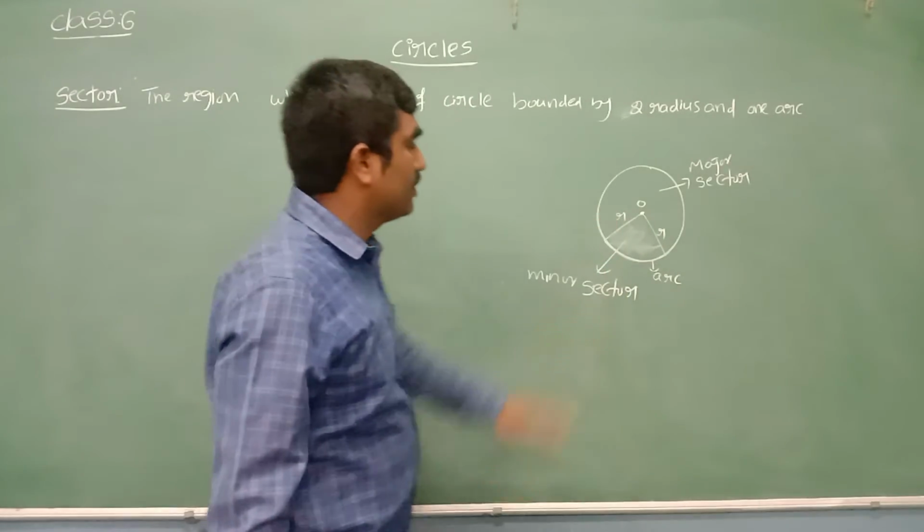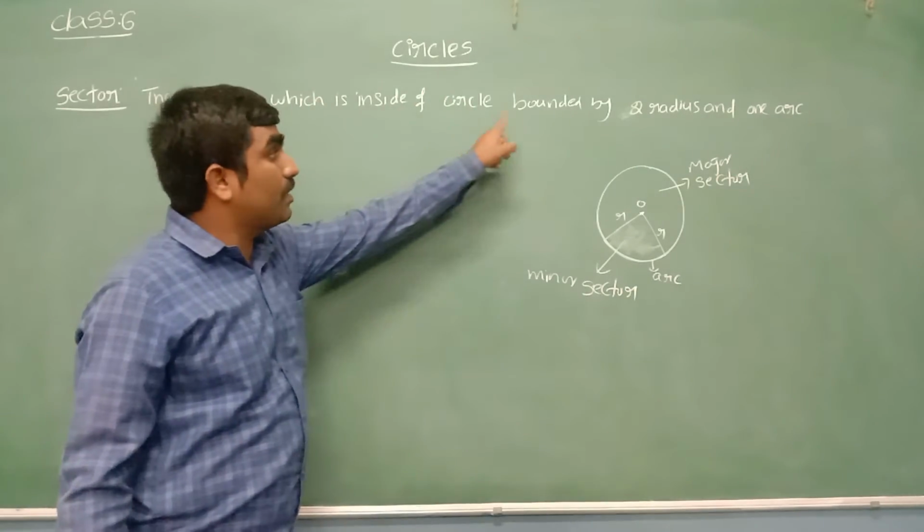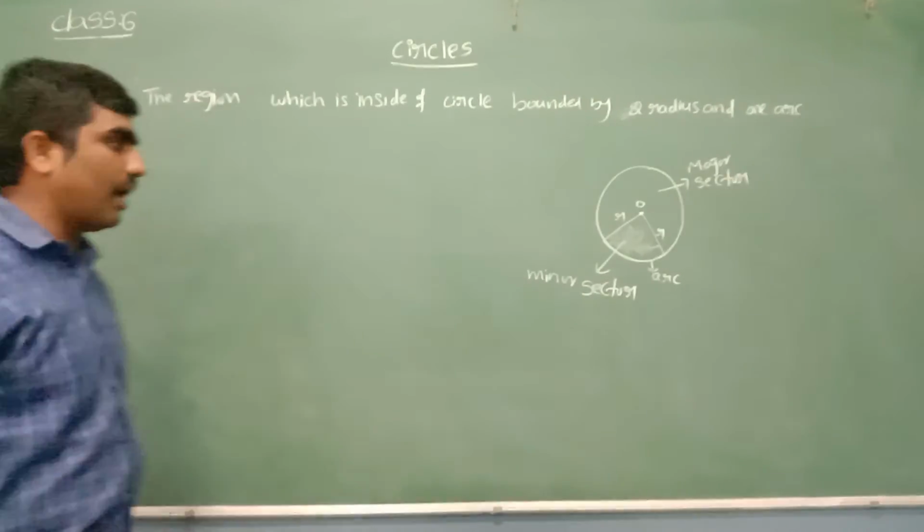Let's write it here. Sector: the region which is inside a circle, bounded by two radii and one arc. So it is called a sector.